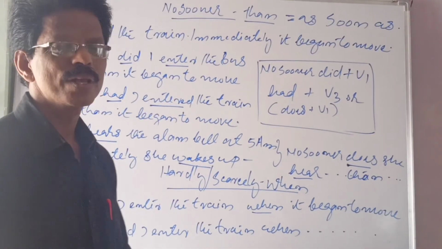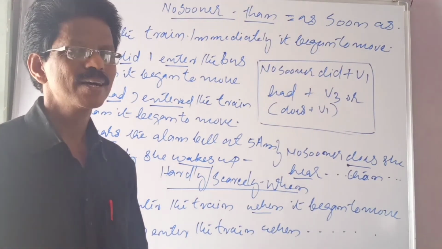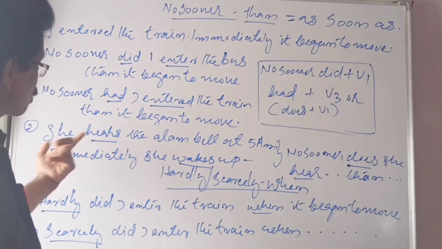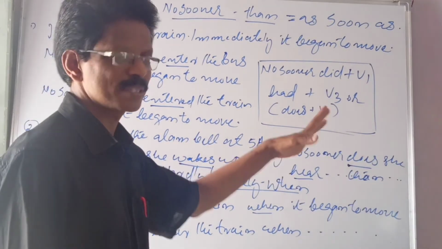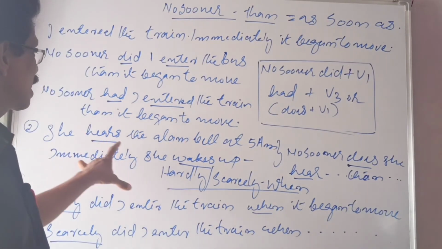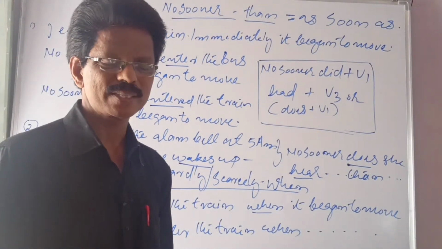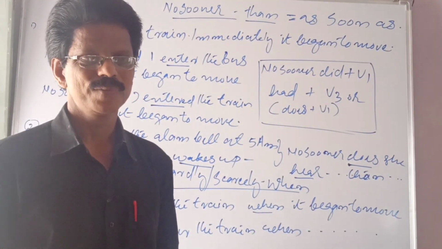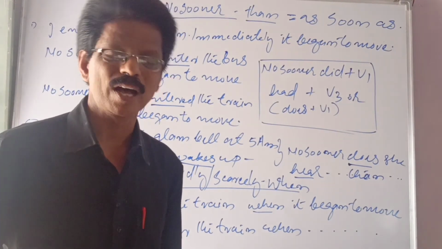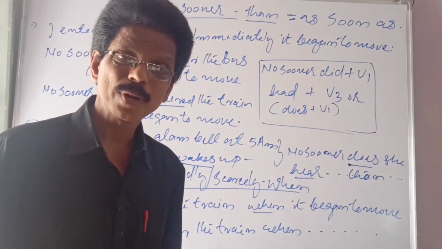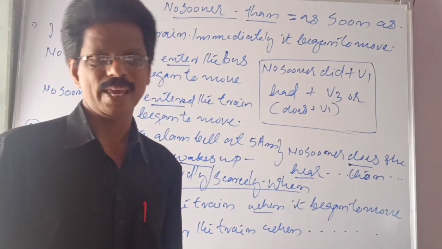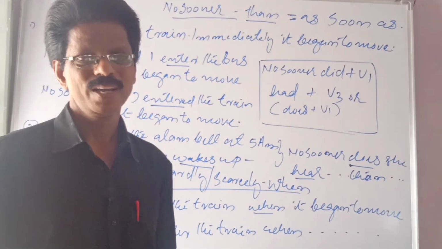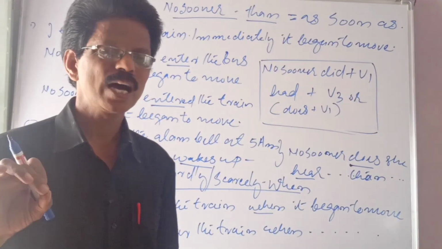The same thing can be present simple also. Here also, she hears the alarm bell. Hardly does she hear the alarm bell when she wakes up. Scarcely does she hear the alarm bell when she wakes up. The structure is no sooner than, which is the same as as soon as. So no sooner did plus V1 and had plus V3. It can be used with present simple also, which happens very rarely.